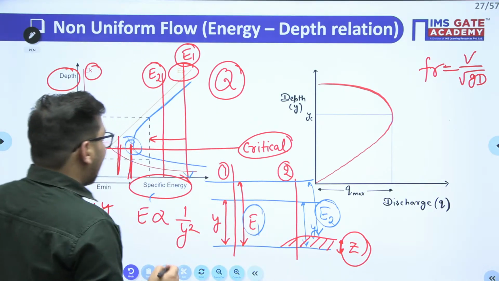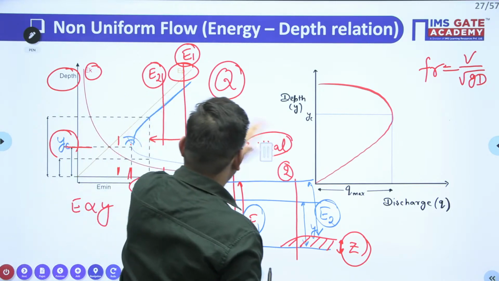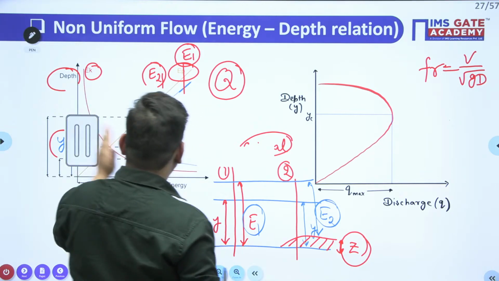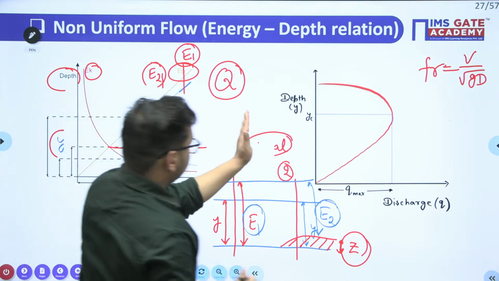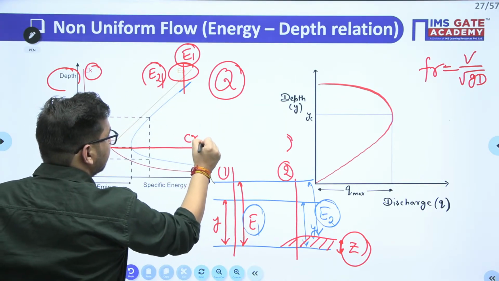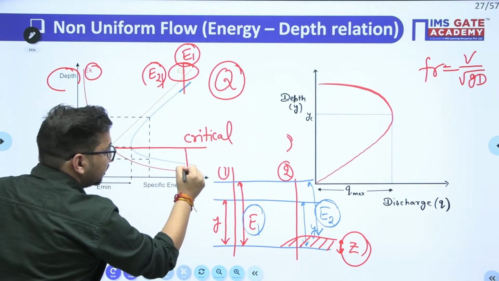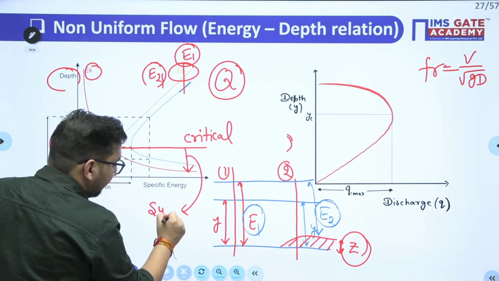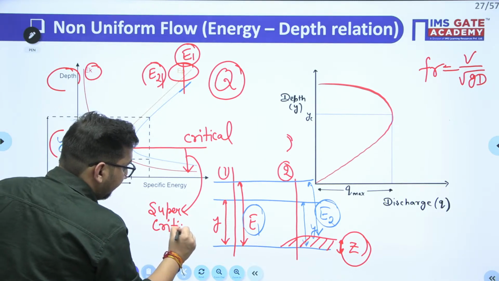It means at this particular point, let's suppose it is your critical point. If it is a critical condition, then below this critical condition your flow will be supercritical. Clear?